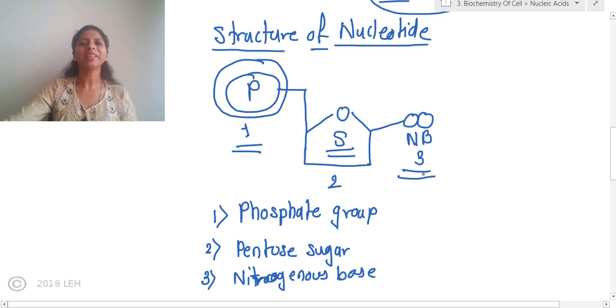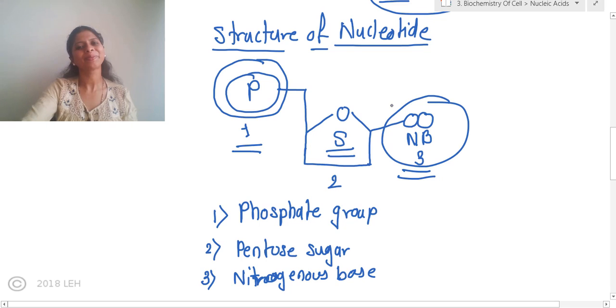Now we will shift to the third component. First and second components are clear. The phosphate group came from the phosphoric acid. Then the sugar is the ribose sugar. In RNA it is ribose and in DNA it is deoxyribose. Clear about it? So we'll shift to the third component, nitrogenous bases.